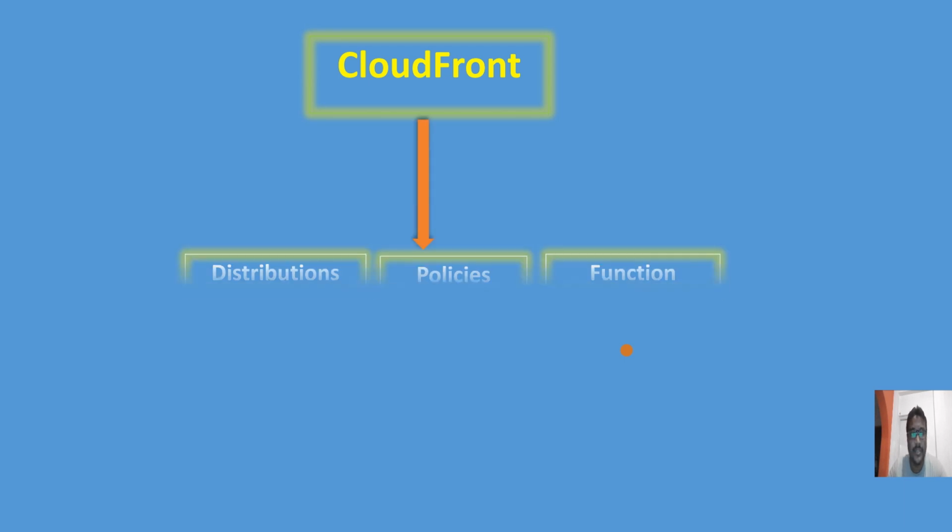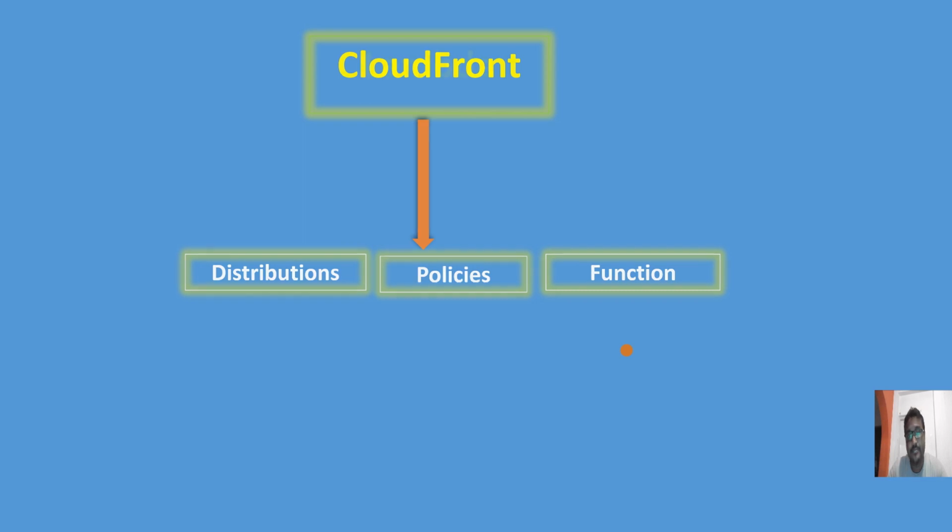Whatever news content you are broadcasting for the Indian customers, the same news may or may not be required to be broadcast in the US, right? So for that purpose we can use CloudFront. I have already demonstrated how we can use it, so you can refer to that. Basically it has distribution, policy and function.